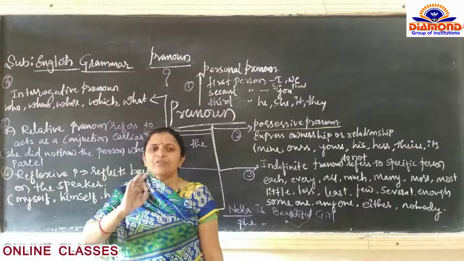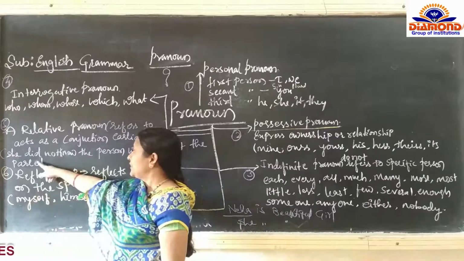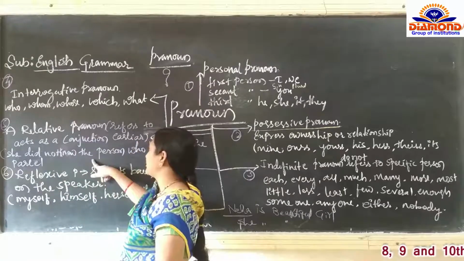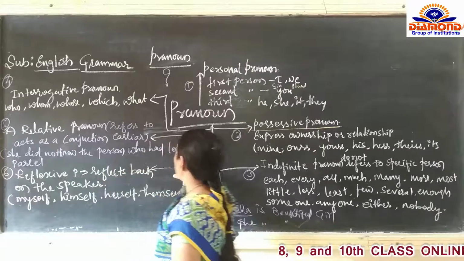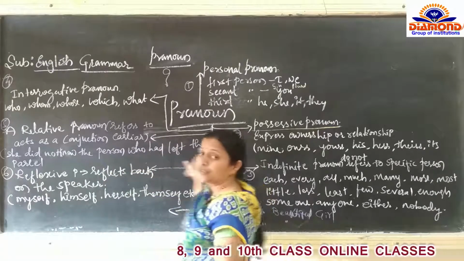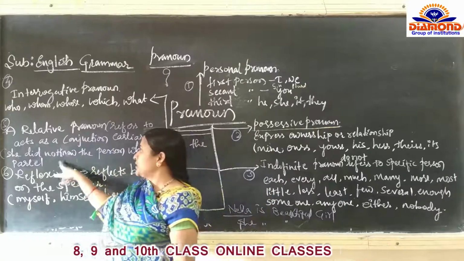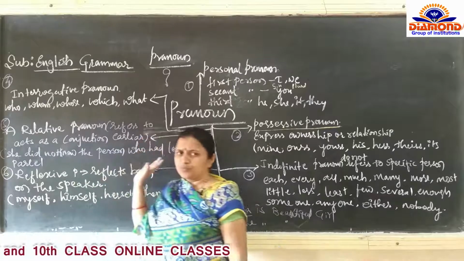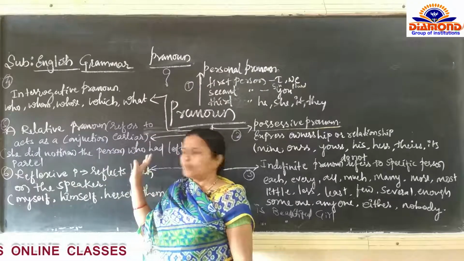Let us clarify with one example. She did not know the person who had left the parcel. वो पार्सल कौन रखी है बोल के उसको मालूम नहीं है.